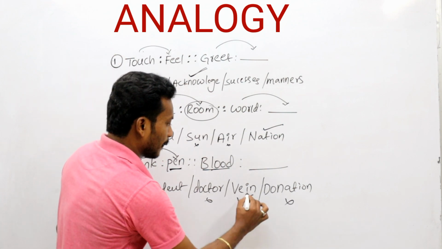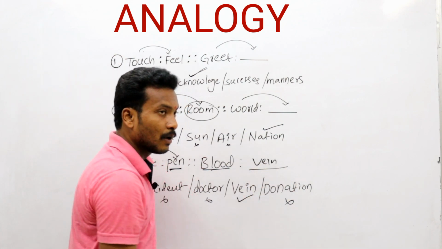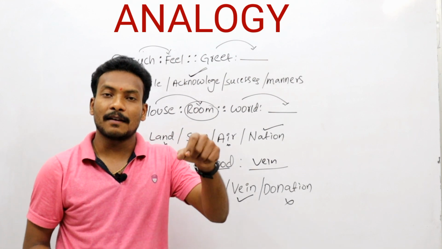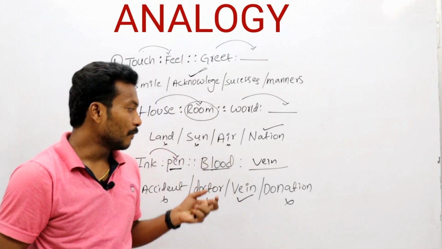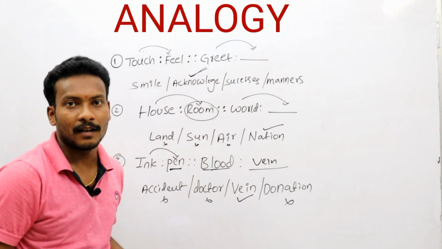What is meant by vein? Now vein is our answer. What is meant by vein? Always blood is in a vein. Okay, this is a body part, like that. These are all the three questions.